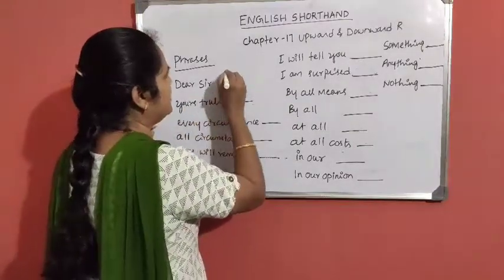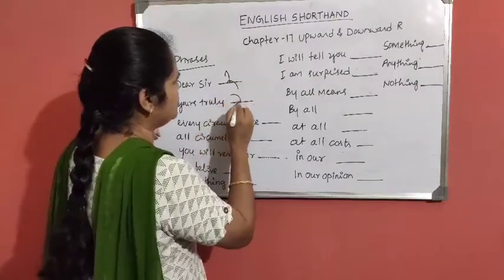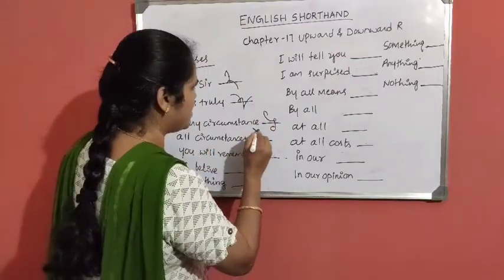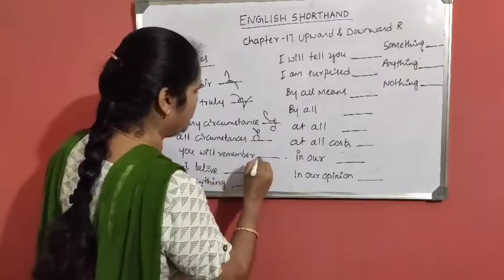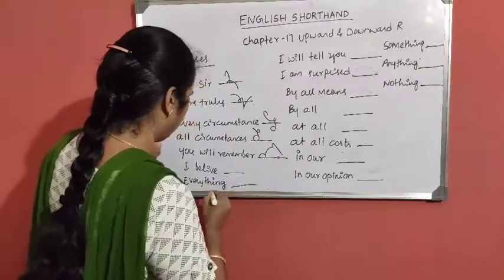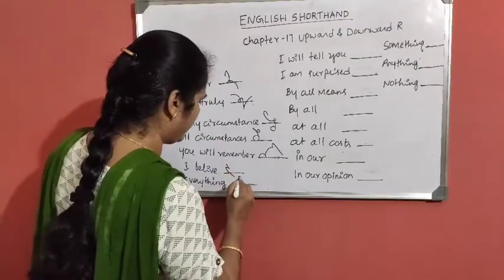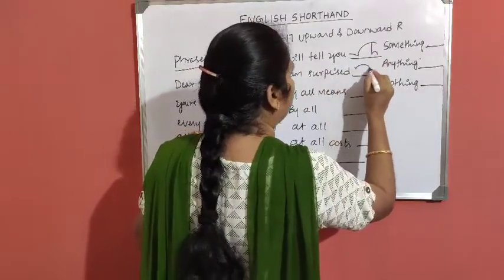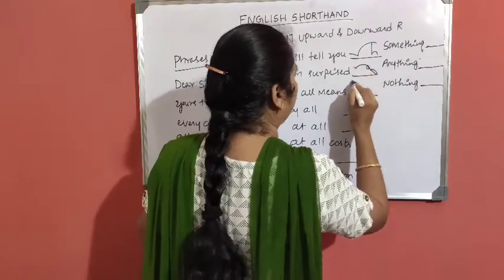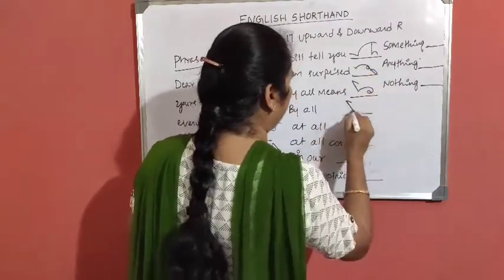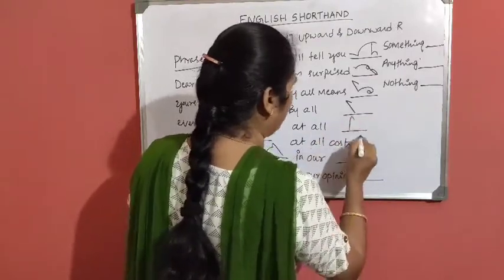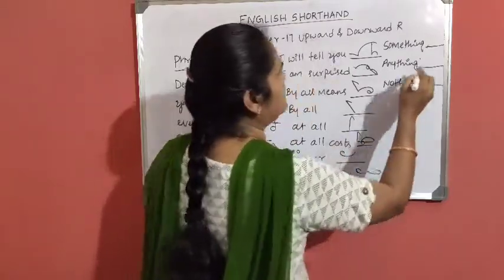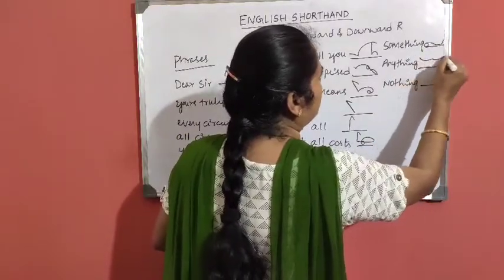First one is dear sir, the circle is R. Yours truly, then every circumstance, all circumstances, then you will remember, I believe, everything, I will tell you, I am surprised, by all means, by all, at all costs, in our opinion, something, anything, nothing.